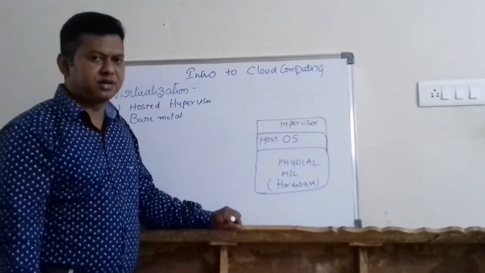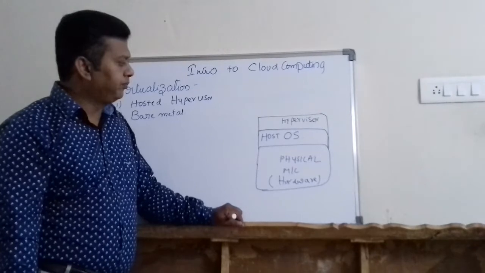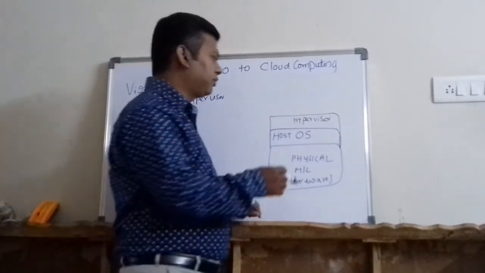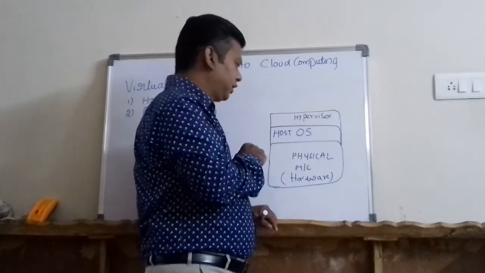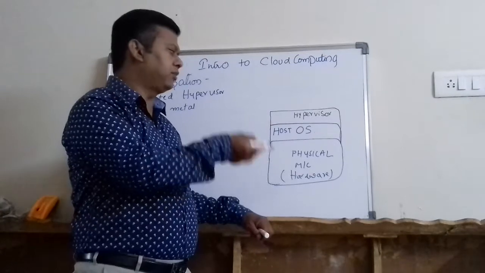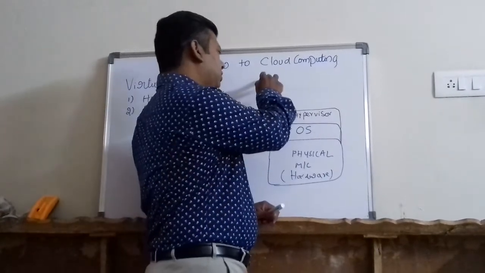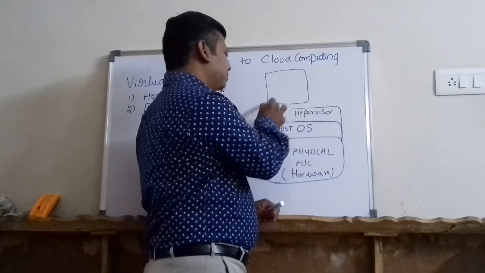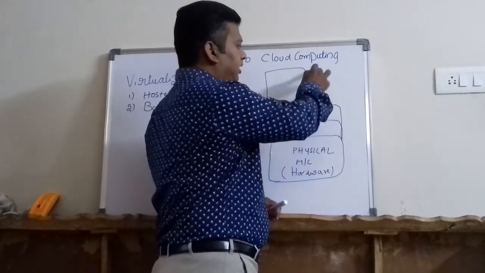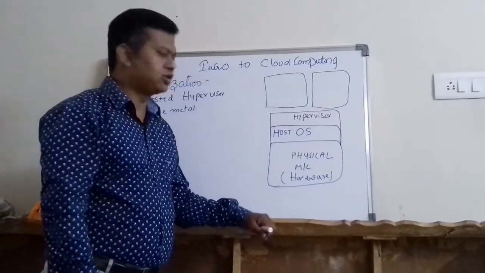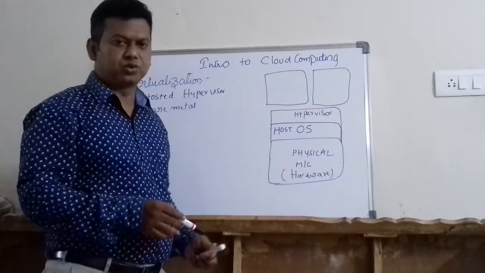We have seen some examples in our last class: VMware, Hyper-V and Oracle VirtualBox. Any one of these three hypervisor softwares I will install here. Now using the hypervisor, I can create virtual machines, any number of virtual machines, as long as I have enough resources.